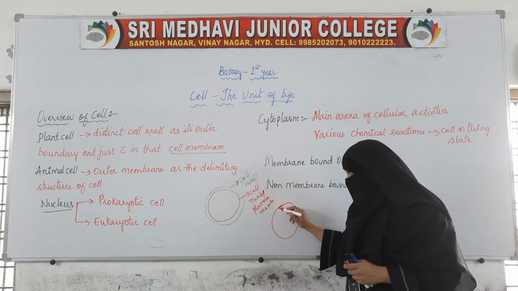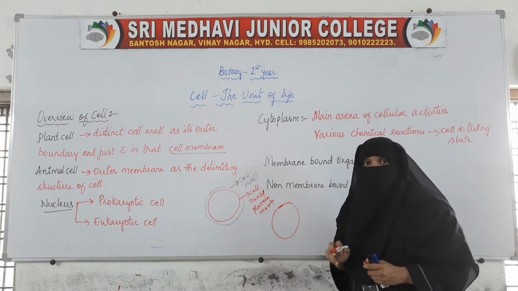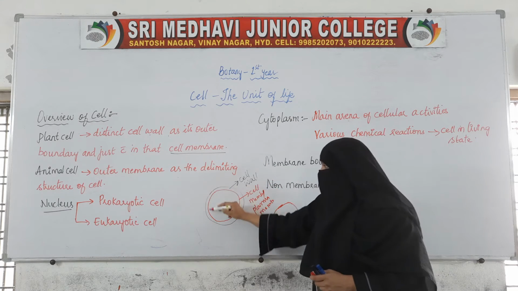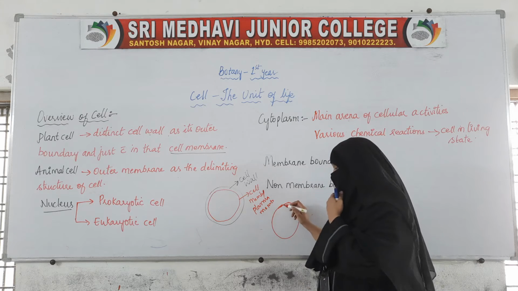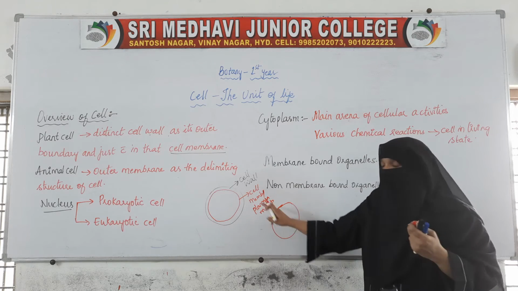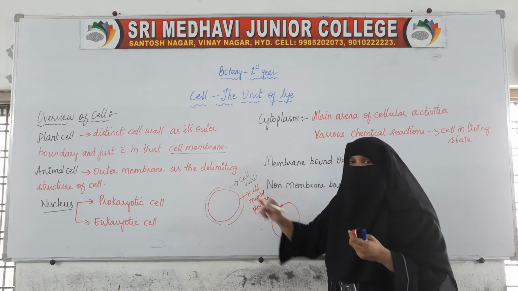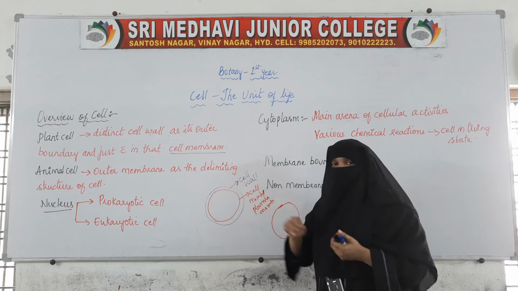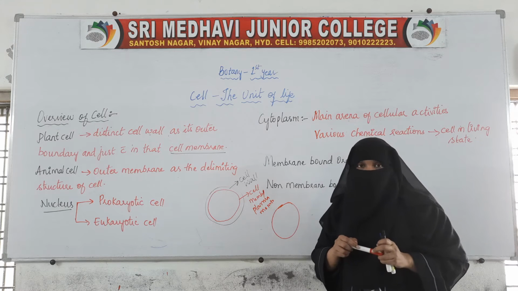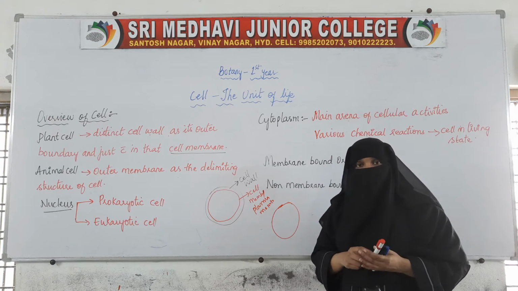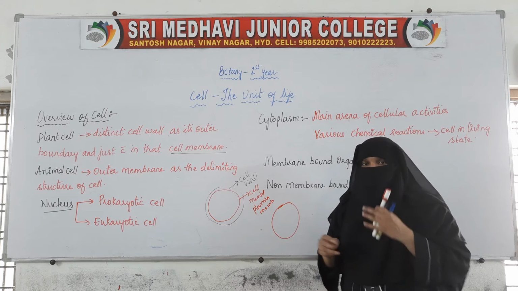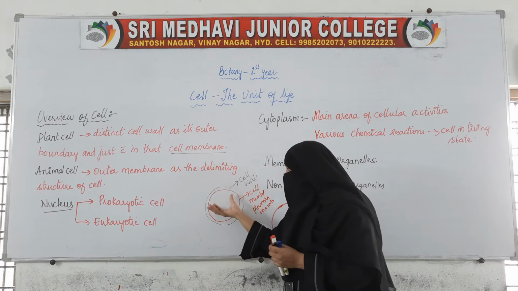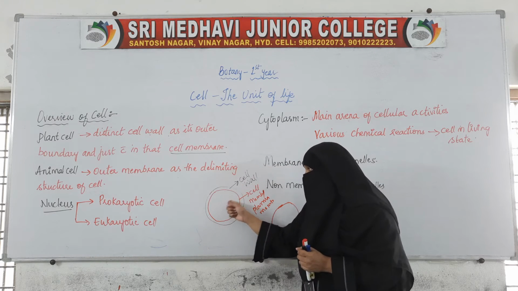So this is the only limiting structure in animals, whereas in plants, apart from this limiting cell membrane, there is one more structure which is called the cell wall. So two boundaries: outer boundary and inner boundary. The outer boundary is the cell wall, the inner boundary is the cell membrane or the plasma membrane, whereas in animals there is just this plasma membrane.